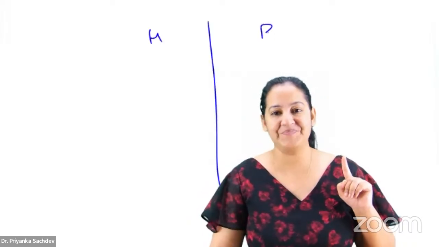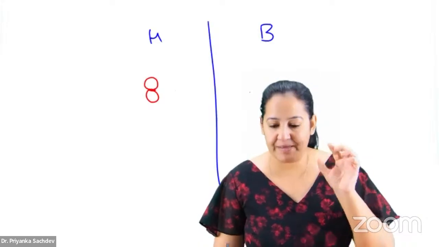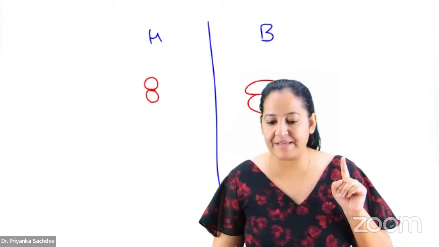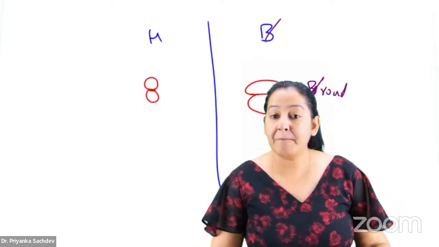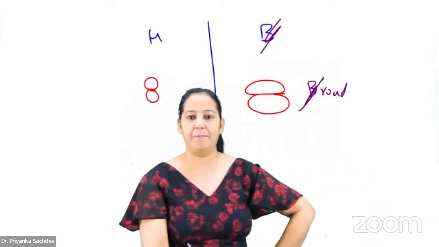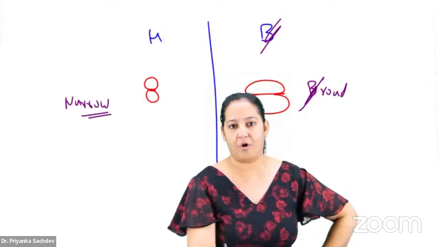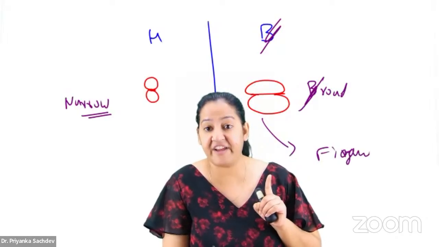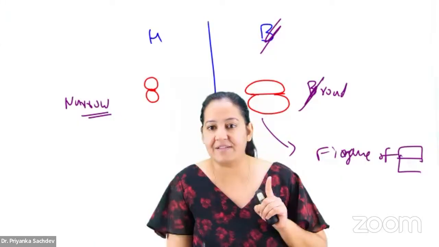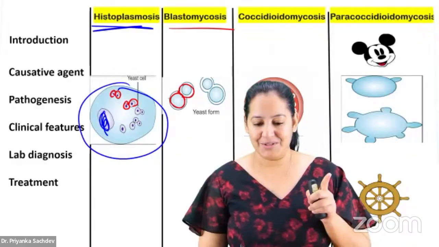So I'm teaching you two things, histo and blasto. This is a budding yeast with a narrow base, and this is a budding yeast with a broad base. Please learn. B for broad and B for blasto. See, both of them are budding yeast. This one is narrow, this one is broad. How many of you got it? So here we compare it with a figure of 8. The digital 8 is written like this, so this one is compared to the figure of 8. You get a question on the figure of 8.